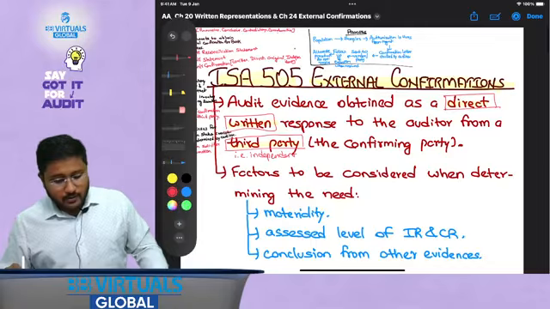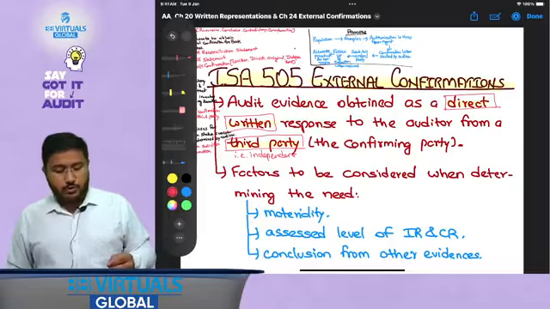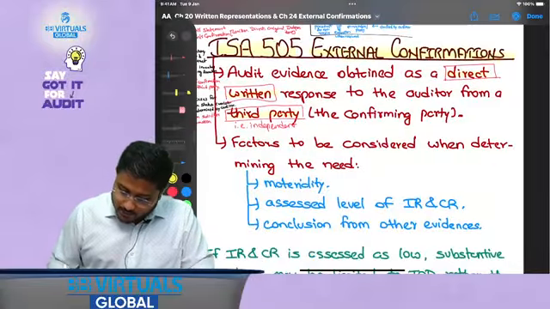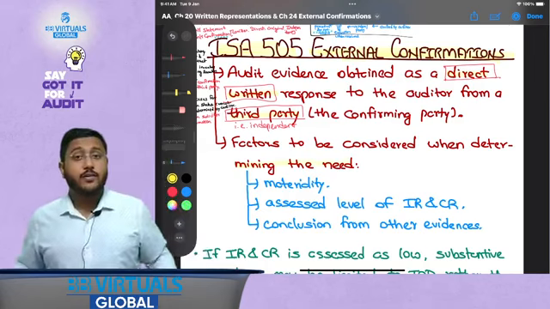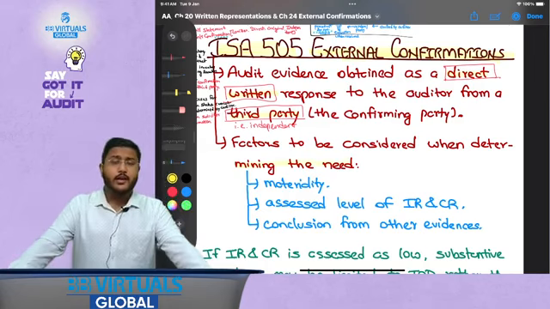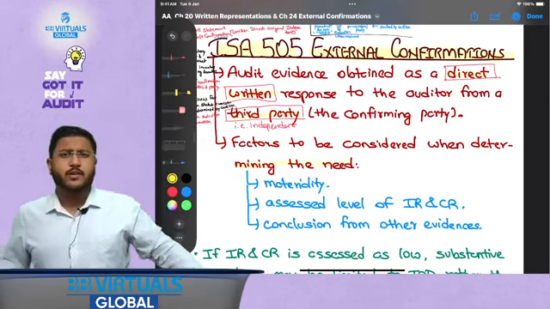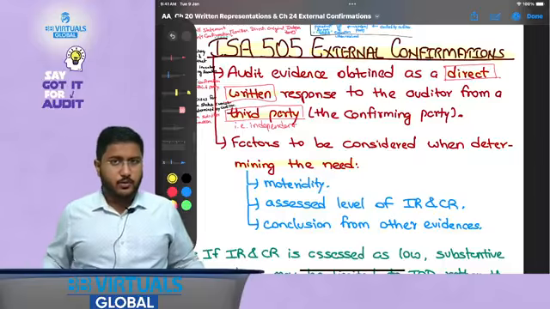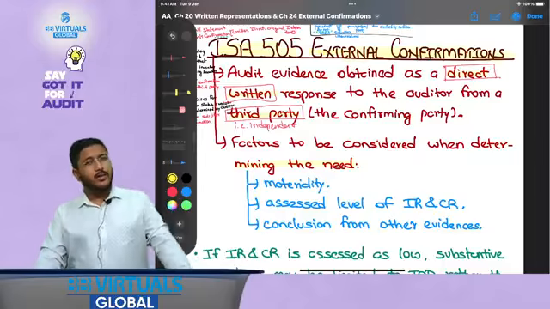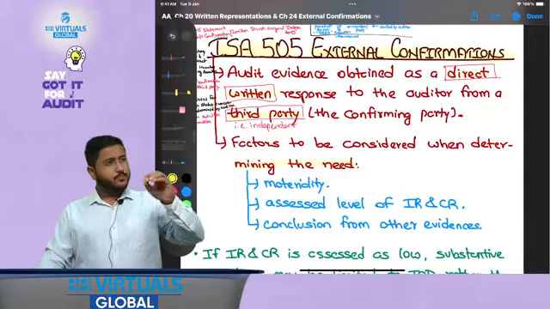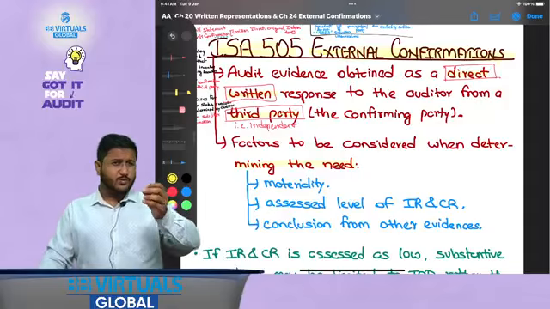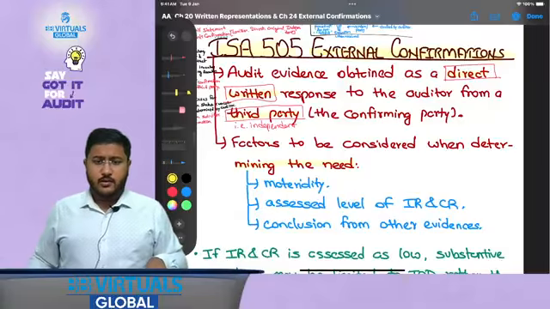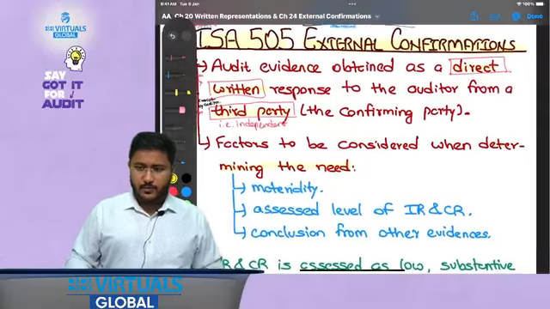Okay, so audit evidence obtained as a direct written response to the auditor from a third party, that is the confirming party. Now the factors to be considered when determining the need, that is when do you need to consider for which areas the external confirmations are required. For example, if we talk about bank balances, this is critical even if there is a small amount in the bank. However, if the legal cases are quantitative in nature and the quantity is so small that it is not material, then you might decide that we will not be sending the confirmation letters for it.